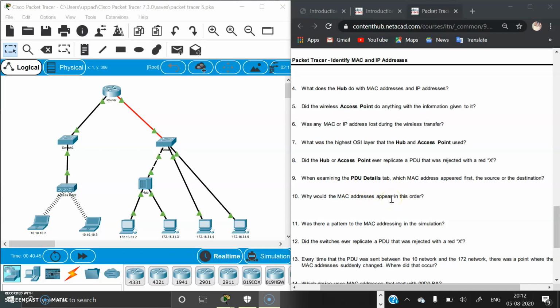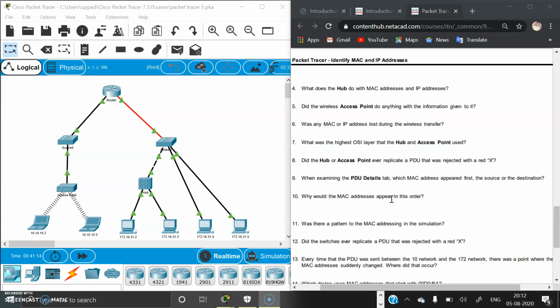The 10th question is, why would the MAC addresses appear in this order? Because a switch can begin forwarding a frame to a known MAC address more quickly if the destination is listed first. Okay, I hope you understand. And the next question is, was there a pattern to the MAC addressing in the simulation? There is no pattern to the MAC addressing for the simulation.